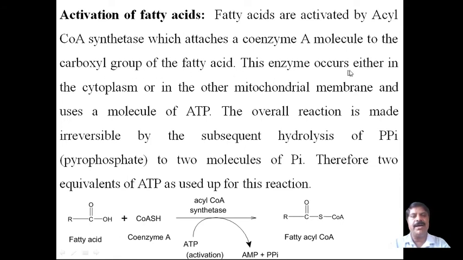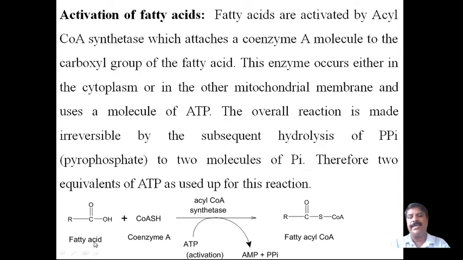This enzyme occurs either in cytoplasm or in the outer mitochondrial membrane and uses a molecule of ATP. The overall reaction is made irreversible by the subsequent hydrolysis of pyrophosphate to 2 molecules of inorganic phosphate. Therefore, 2 equivalents of ATP are used up for this reaction.